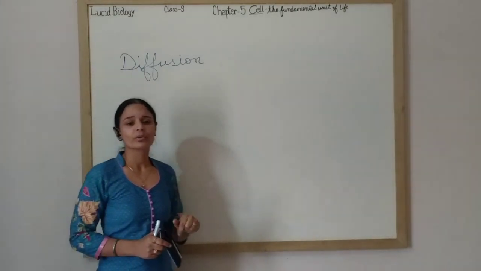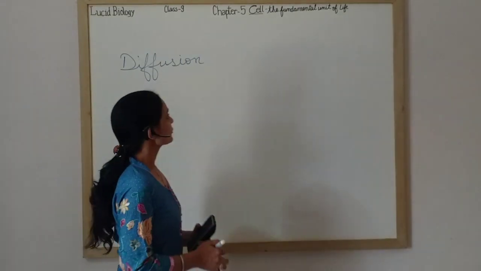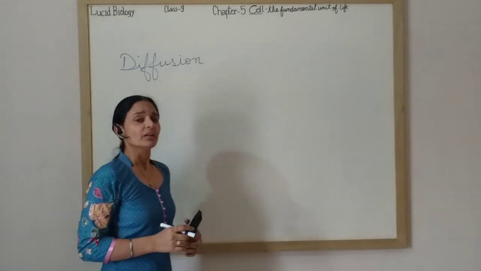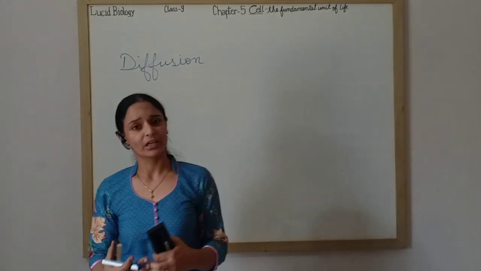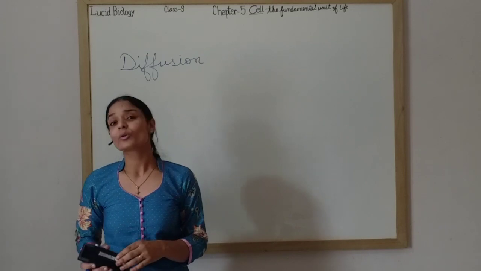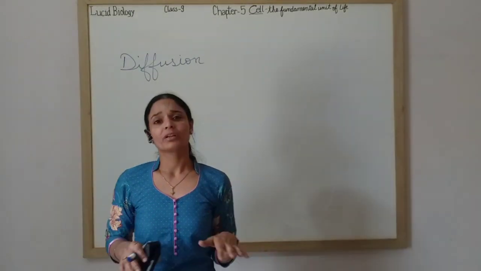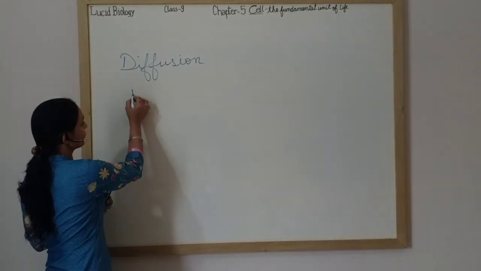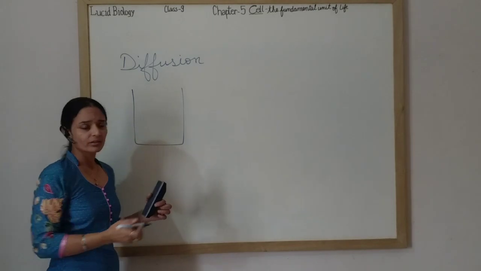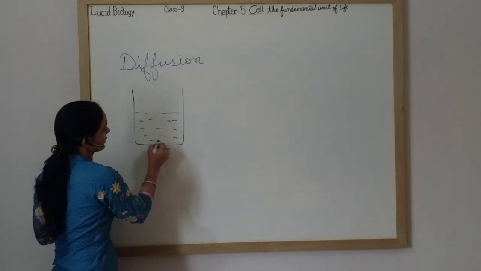In today's video, we will study in detail diffusion and osmosis. First of all, diffusion. Diffusion is movement of substances, movement of gases or liquids, from a region of high concentration to a region of low concentration till uniformity is achieved. For example, suppose you have one tumbler which is filled with water.